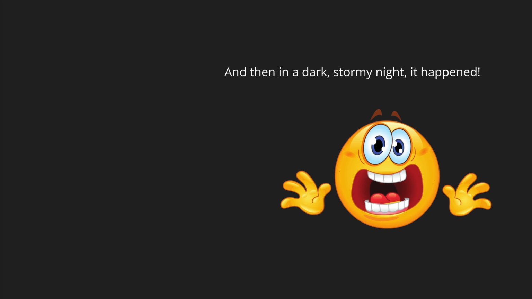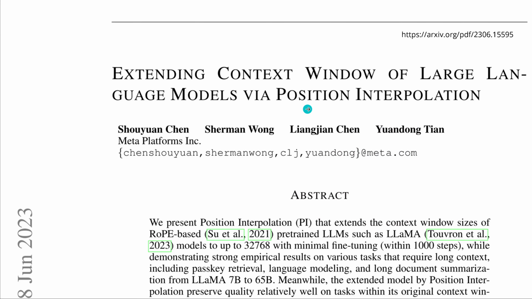But later, on a dark, stormy night, it happened. Some other group published something. But yeah, I have to show you. Here we have a publication of Meta. Meta Platforms Incorporated says, hey, this is really complicated, no? Can we find a way to extend the context window of an LLM, so that we don't have to do all of this pre-training?